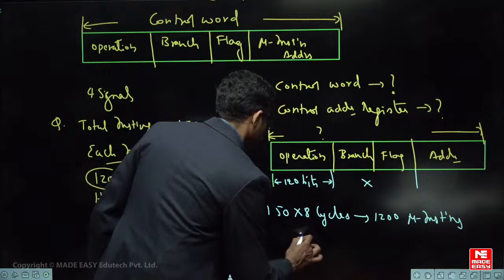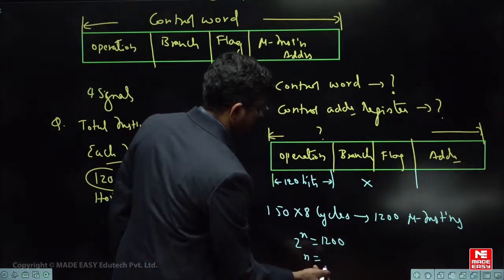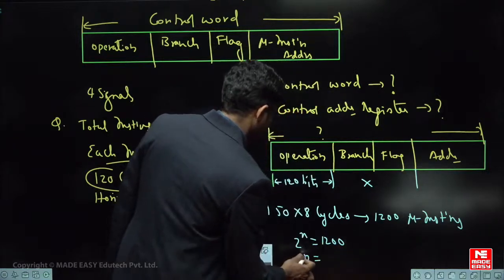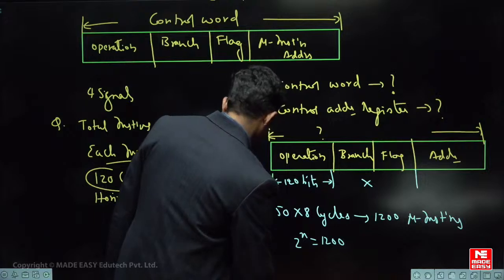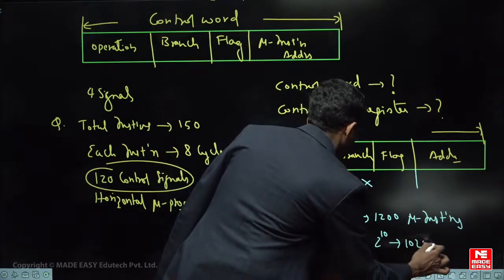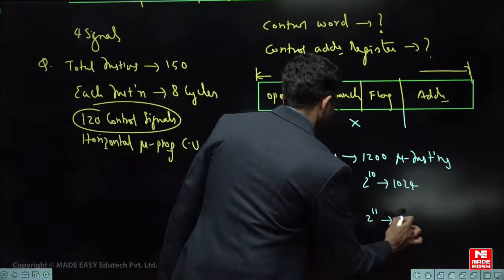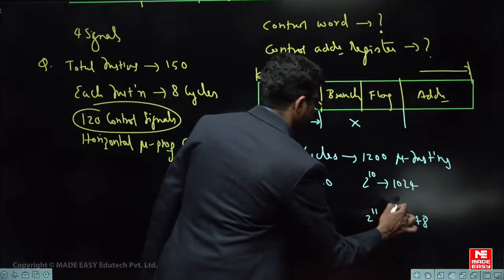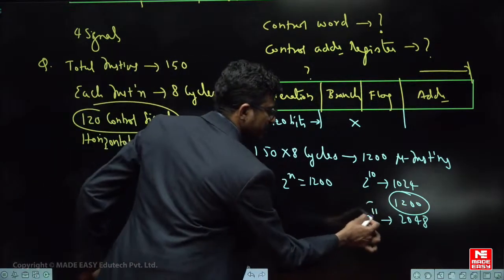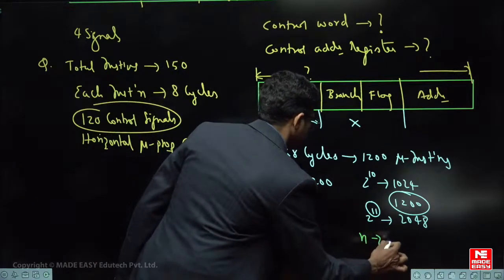Very simple. 2 power n is equal to 1200. So n is equal to log of this, base 2, that you have to find out. Instead of that, we can do it in a simpler way. Tell me, 2 power 10 is equal to how much? 1024. Followed? 2 power 11 is 2048. So 1200 is between these two, right? So tell me, what is the minimum number of address bits needed? 11 bits. Adequate. That's all. Therefore n is equal to 11 bits.